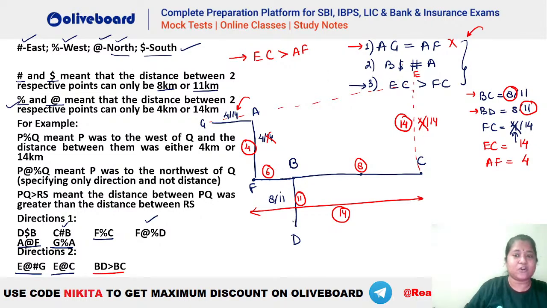Second one, B $# A. What is the meaning of $#? Dollar means south. Hash means east.